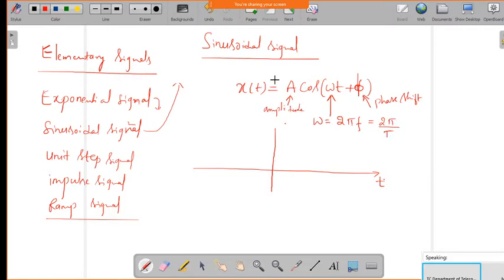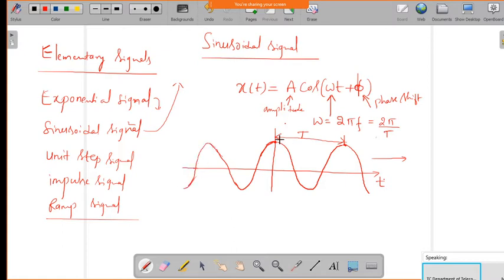Now if I plot this x of t with respect to time variation, you will get the cos signal like this. Wherever it is repeating, from maximum to maximum, we'll call it the period, which is T. We can observe here that this is in the positive direction. Now if I plot in the negative direction, this will be exactly symmetric about the vertical axis.